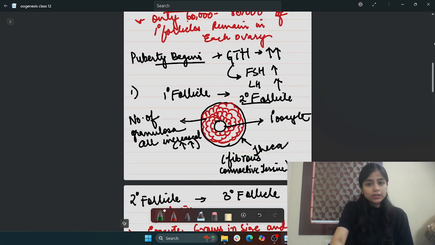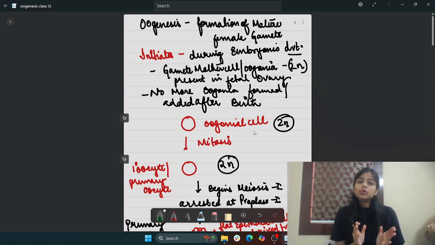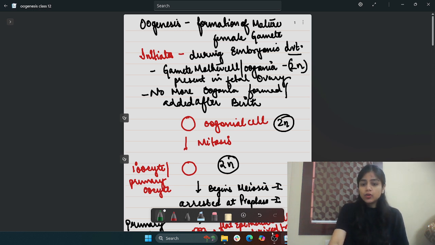I hope it got cleared, everyone. Regarding the role of the gonadotrophic hormones, FSH and LH have a greater role in follicular development. Mostly for follicular growth and development, we consider FSH only, right? So this was the overall gist. Also remember, students, that a couple of million oogonial cells are formed in both the ovaries. Okay, so this was the end of today's video.